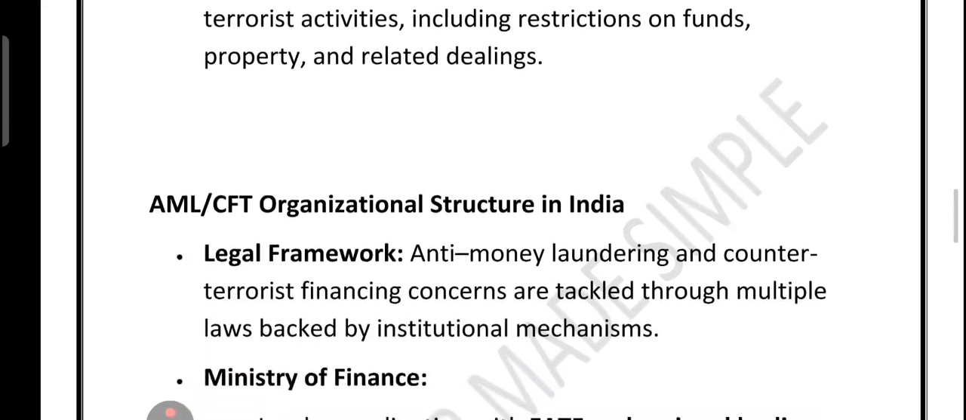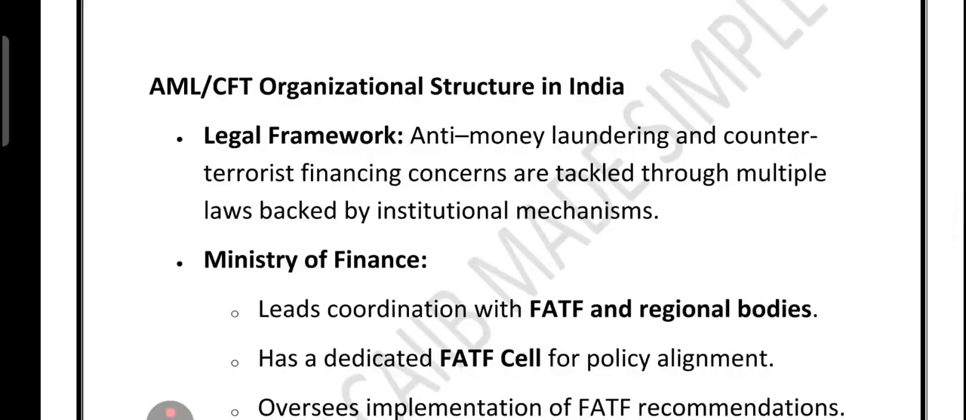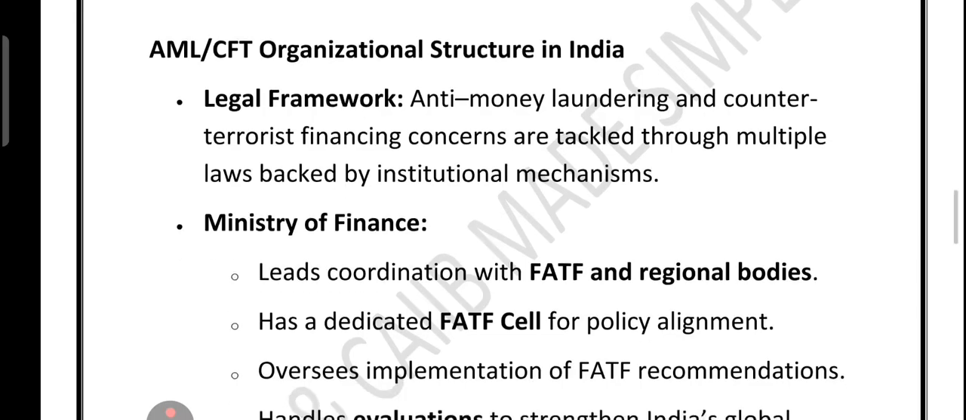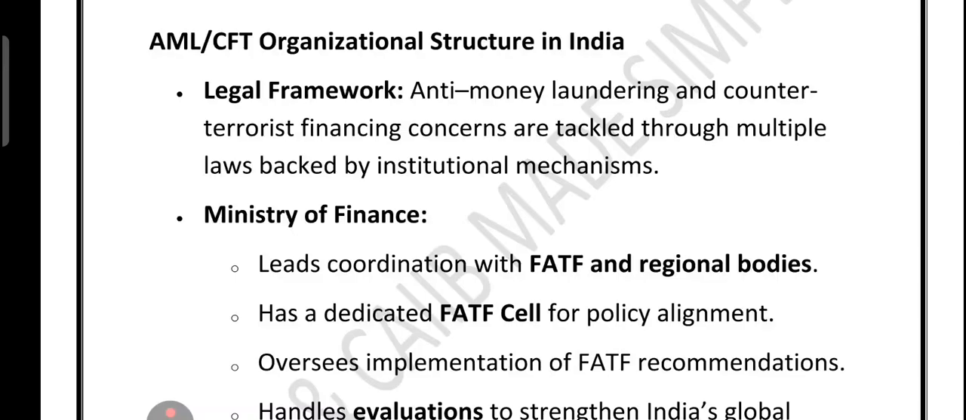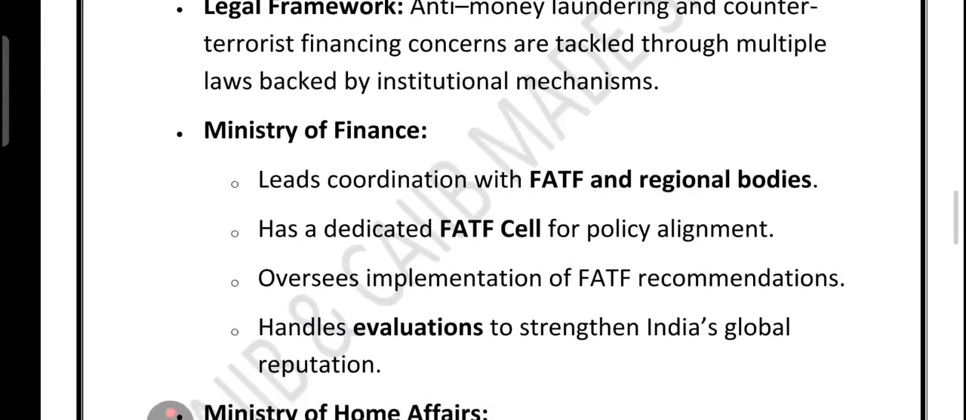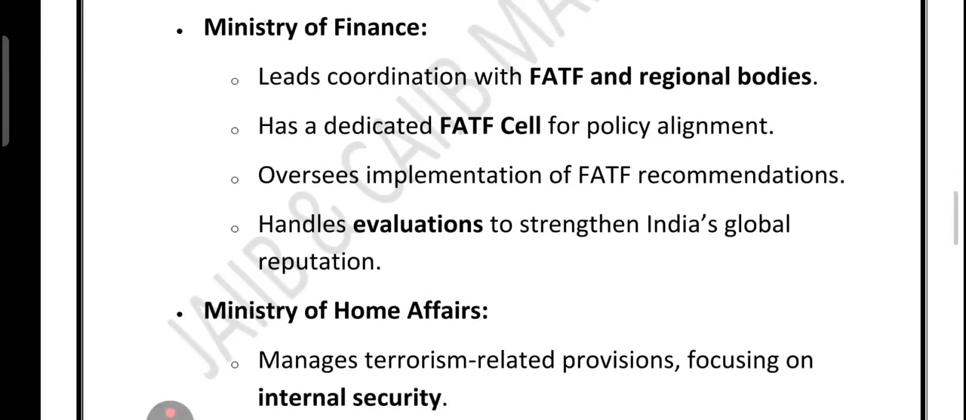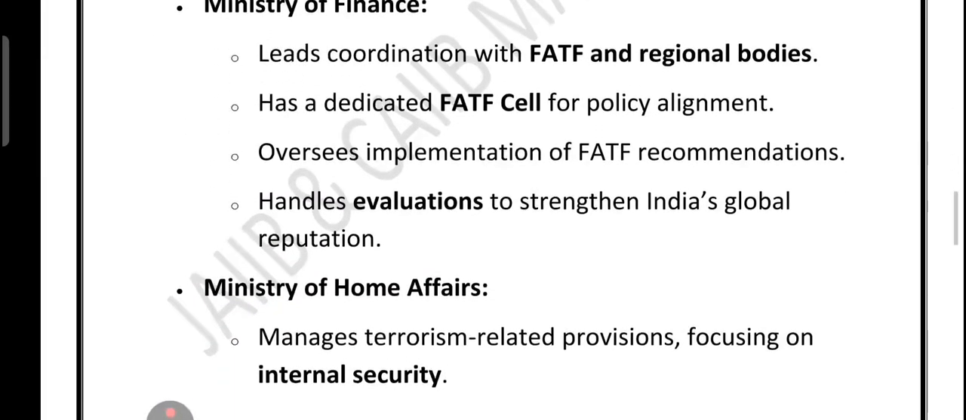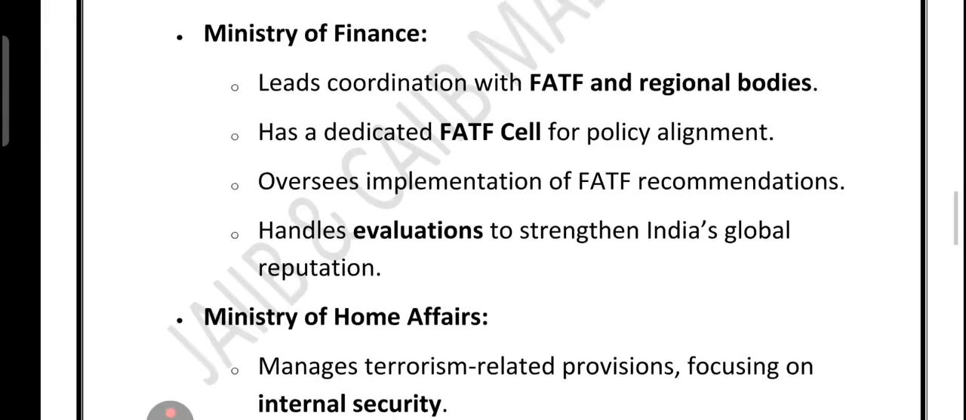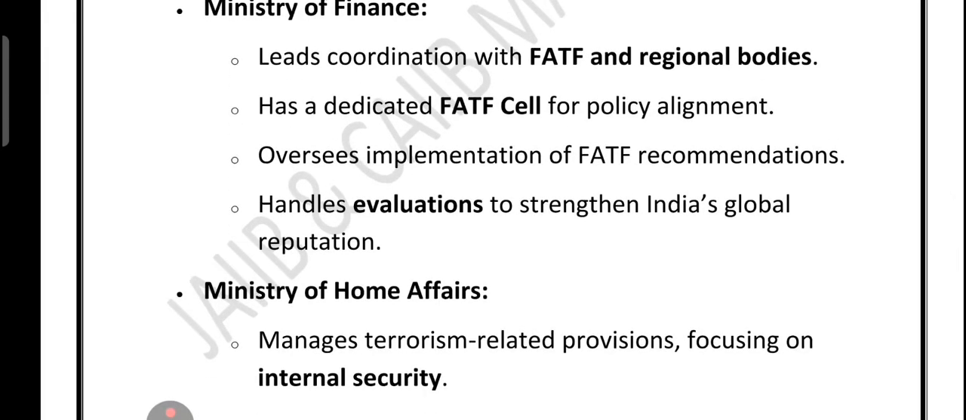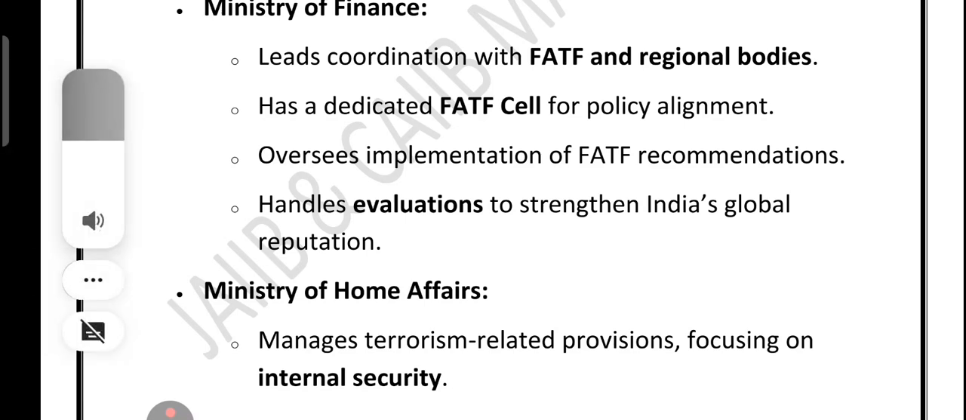Now friends, let's talk about the AML CFT organizational structure in India. Basically there is something called the legal framework, meaning anti-money laundering and counter-terrorism financing concerns are tackled through multiple laws. The Ministry of Finance leads coordination with FATF and regional bodies. They have a dedicated FATF cell for policy alignment. They monitor the implementation of FATF recommendations. The Ministry of Finance handles the evaluation to strengthen India's global reputation.